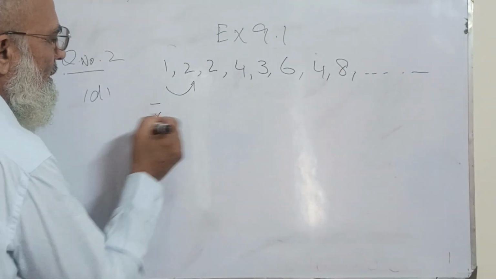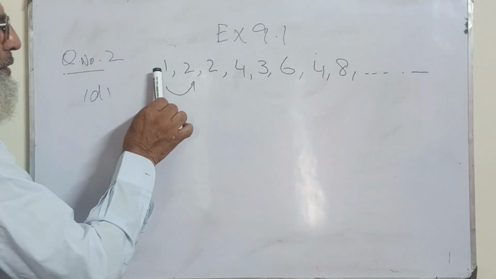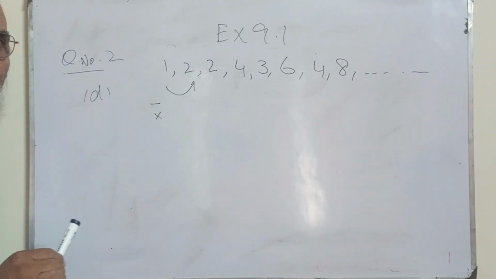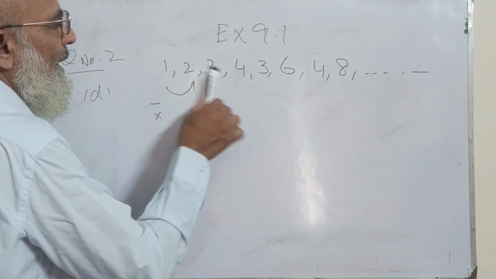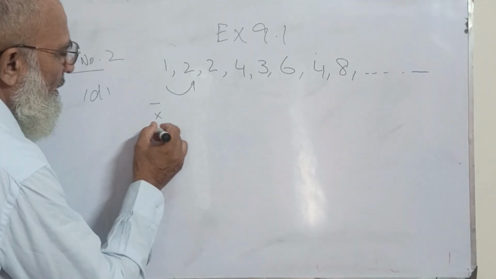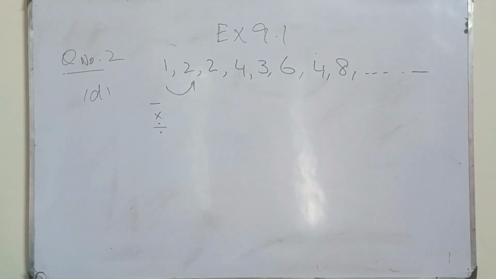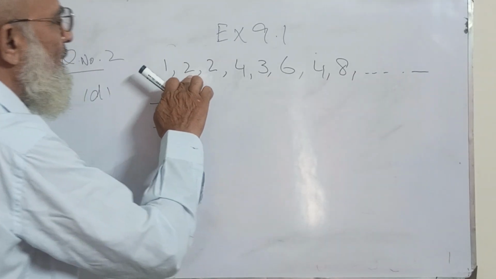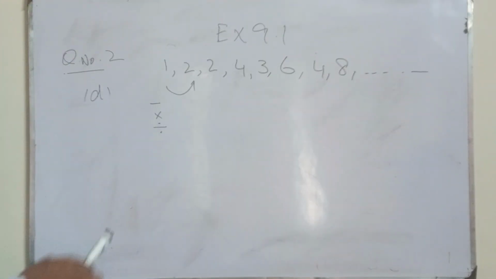Okay, multiplication: 1, 2 times 2. Again we are not getting the logic. The division logic: simply on the very second step, this logic is again wrong. So what do we do?